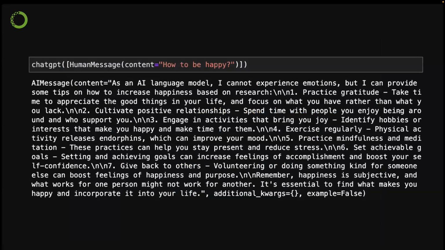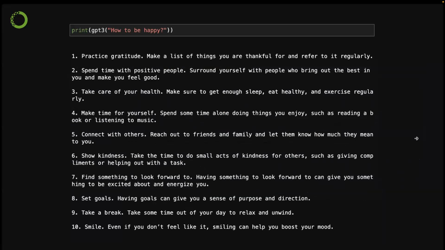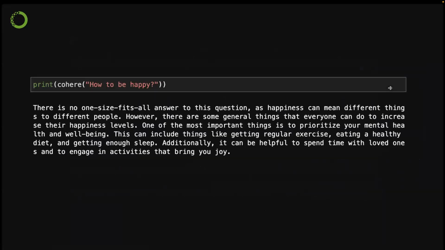Here's what it looks like for ChatGPT. Again, we give it a human message, how to be happy, and it returns an AI message with 6-7 different things. Yeah, it's pretty good, I think. And then with GPT-3, you can see 10 different things, all pretty reasonable. We have Cohere models, which provide different types of information, also makes sense.